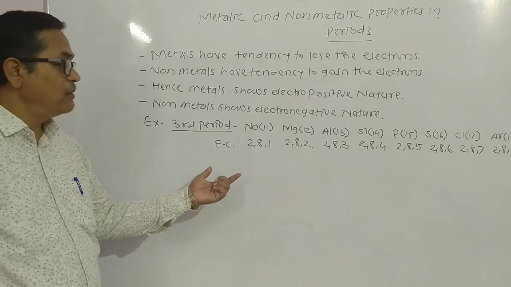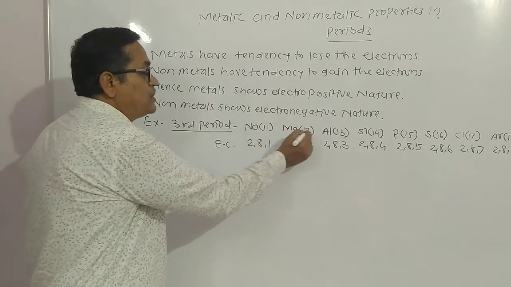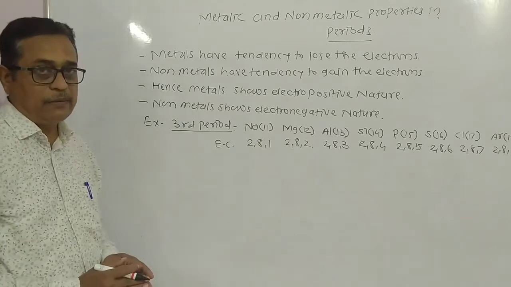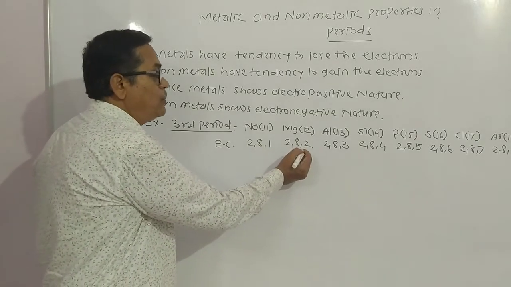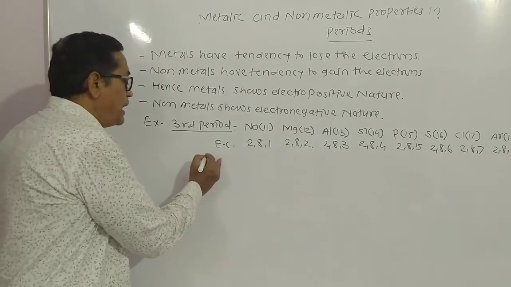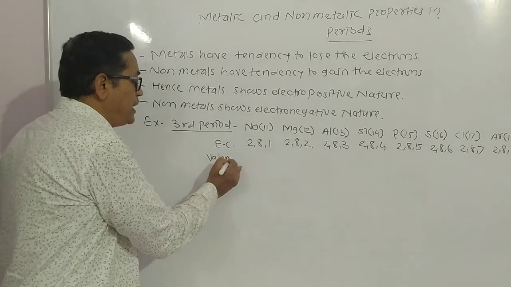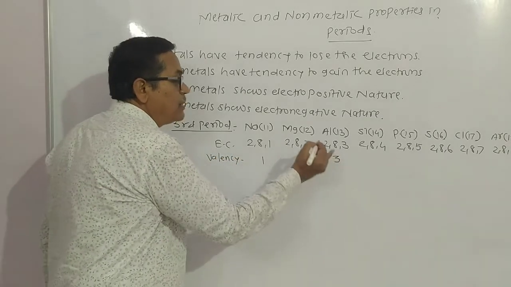Dear student, look here. विद्यार्थी मित्रांनो, इकडे लक्ष द्या की sodium, magnesium and aluminium are the metal. Sodium have 1 valence electron, magnesium have 2 valence electron, and aluminium have 3 valence electron. Hence, their valency is 1, 2, and 3.